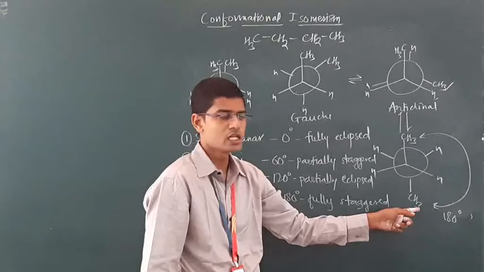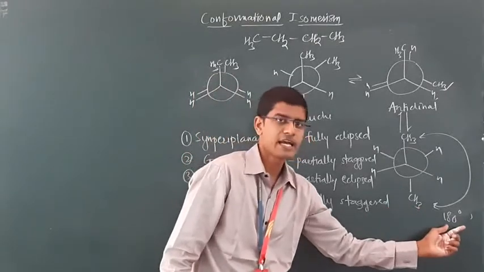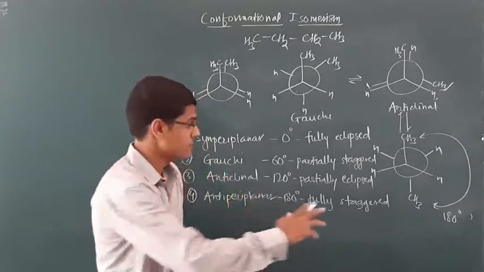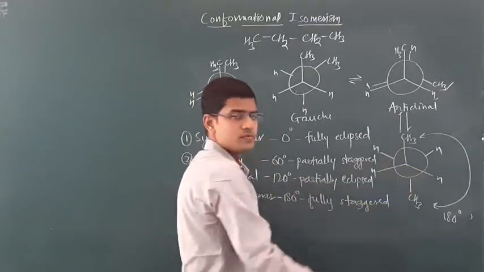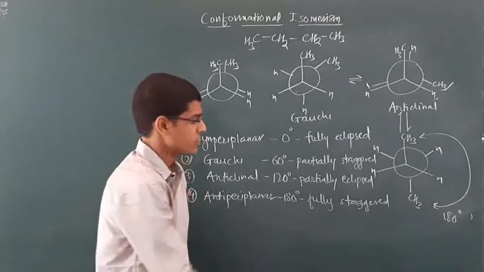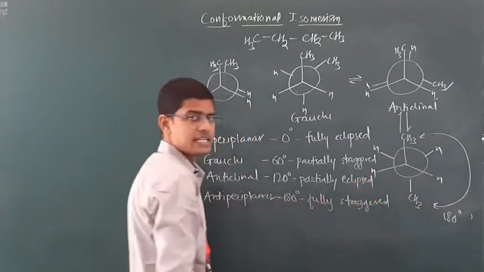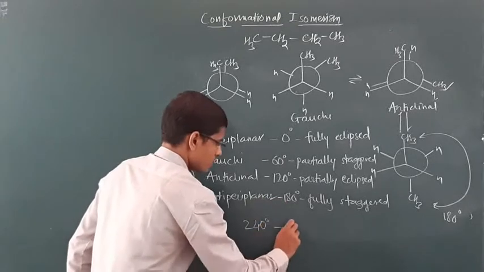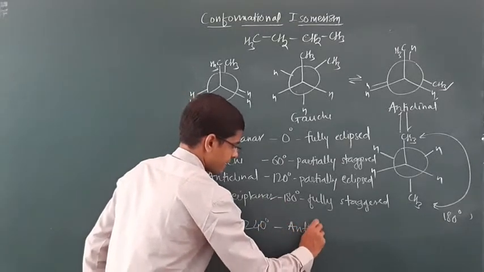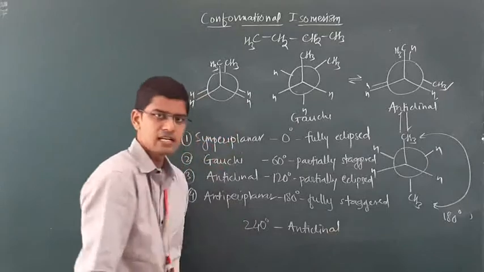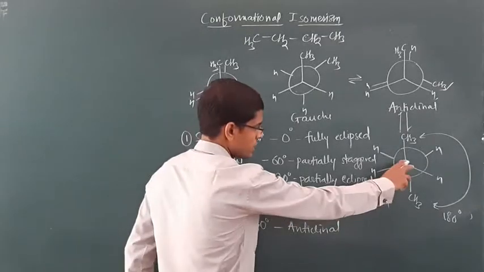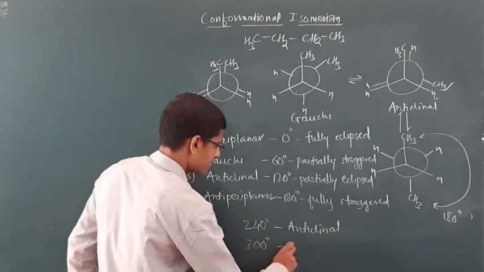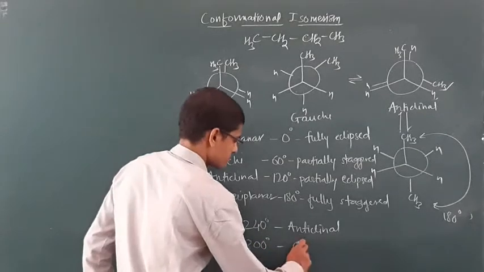The angle between the two methyl groups, the bulkier groups, is 180 degrees. Now again, if you rotate the molecule by 60 degrees, you will get anticlinal, that means at angle 240 degrees, you will get anticlinal. If you rotate the molecule again by 60 degrees, that means at 300 degrees, you will get